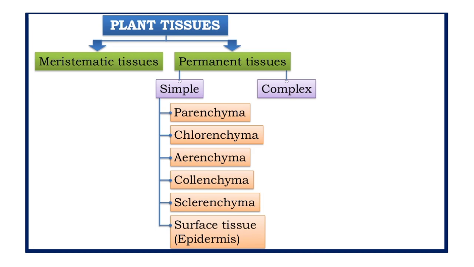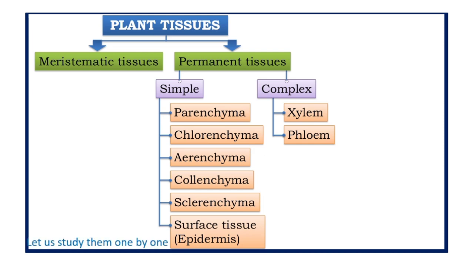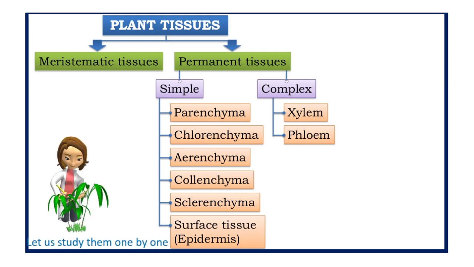So how to remember? Parenchyma, chlorenchyma, aerenchyma, collenchyma, sclerenchyma, surface tissue. We are going to study each tissue in detail. First, just remember the names. Next is complex tissue. Complex tissues are of two types, that is the conducting tissues, the xylem and phloem. Now let us study each of these tissues one by one.